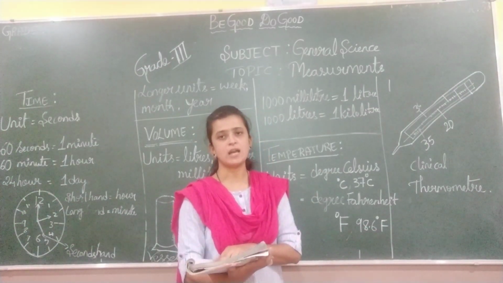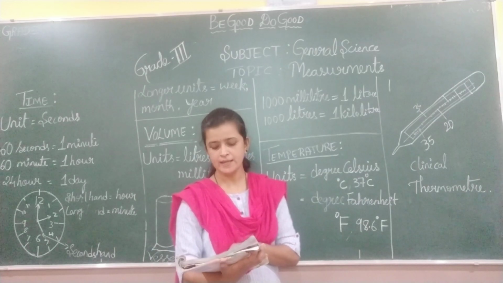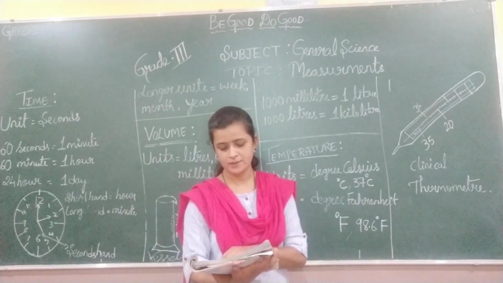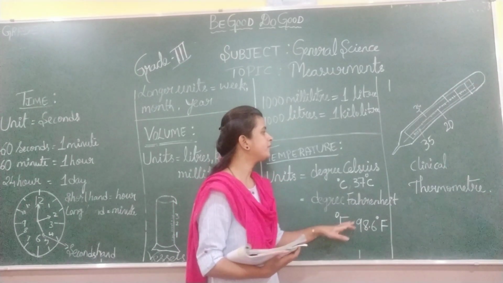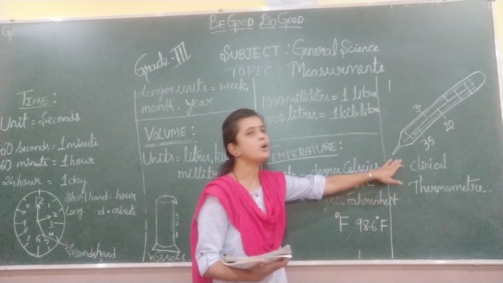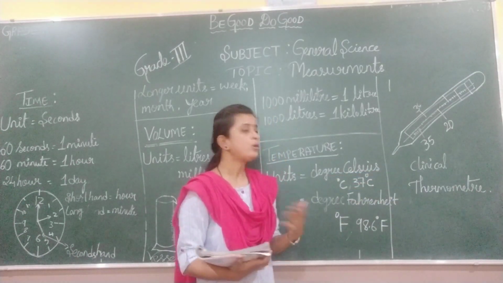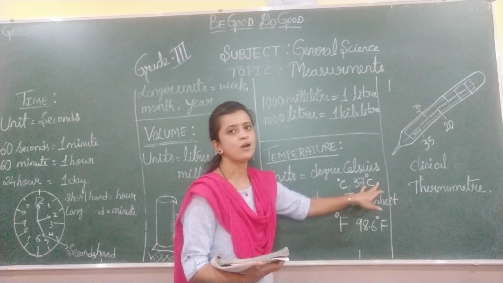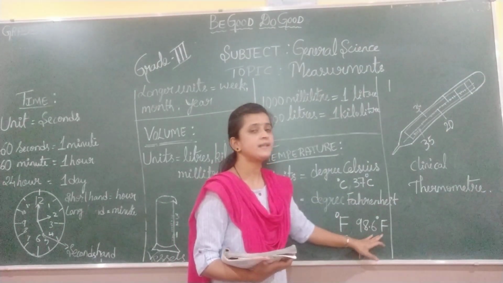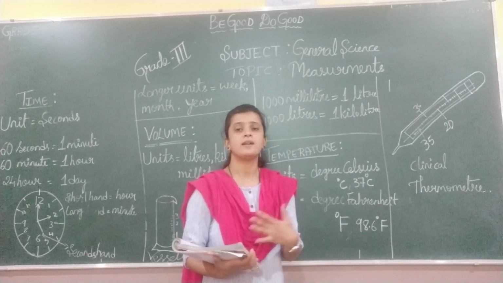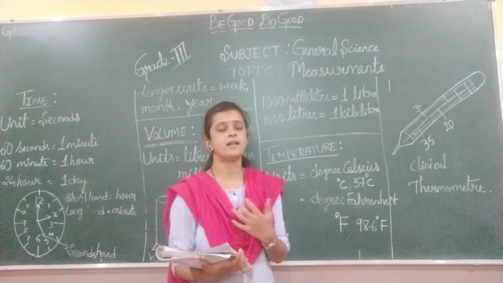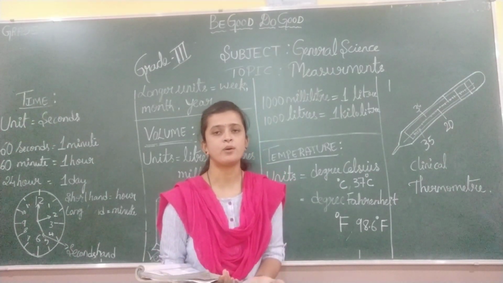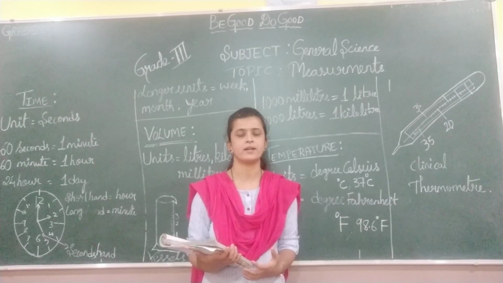If the clinical thermometer shows a higher reading, it means that the person has fever. If your thermometer shows more than 37 degree Celsius or more than 98.6 degree Fahrenheit, then that boy or girl has a fever.